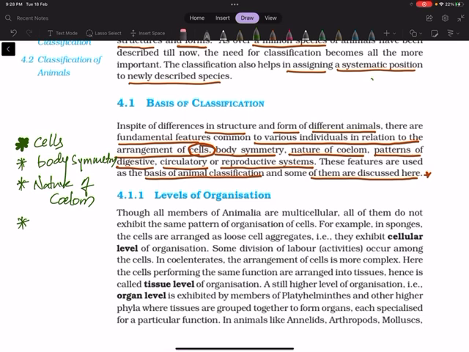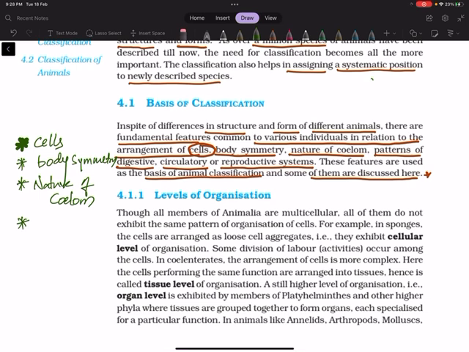In that case you have to mention incomplete digestive system. If it has two openings, you mention it as a complete digestive system. If it has a single opening, you mention it as an incomplete digestive system. So that point has also been taken for the classification.